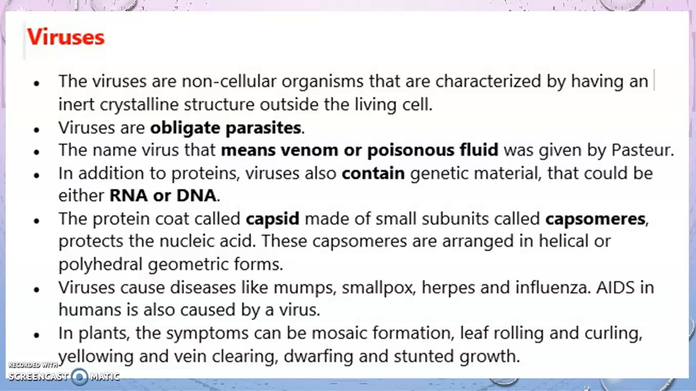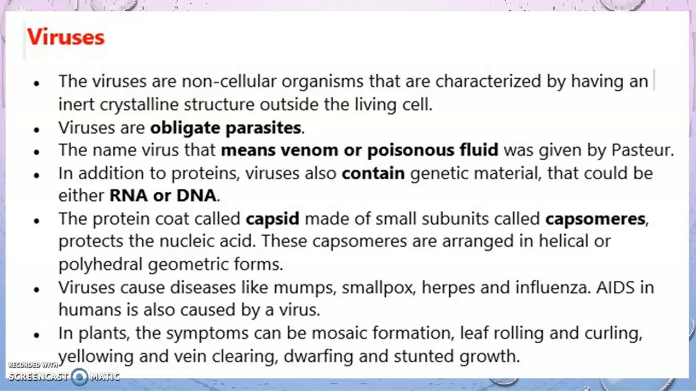So what is the body made up of? The body is made up of one protein capsule, and inside it either an RNA or DNA is present. The protein coat is called the capsid, and it is made up of subunits called capsomeres. It protects the nucleic acid. This nucleic acid means DNA or RNA. DNA full form is deoxyribose nucleic acid. RNA full form is ribose nucleic acid. So these capsomeres are arranged in helical or polyhedral geometrical forms.